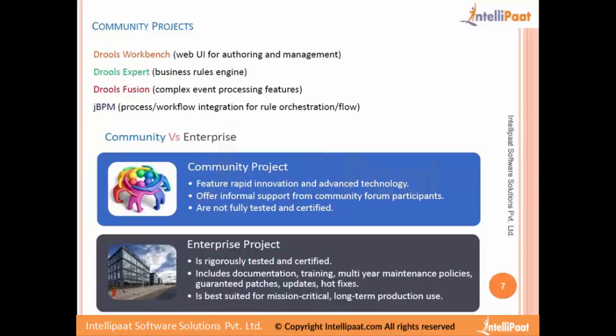The difference between community and enterprise is that enterprise projects are the branded versions of the community projects, and they are provided with a 24/7 support guarantee for mission critical applications or organizations which need this BPM. So when an enterprise implements the solution, they go for a supported version of that product. But both of them are open source. We get the source code in both, and they're pretty much the same.